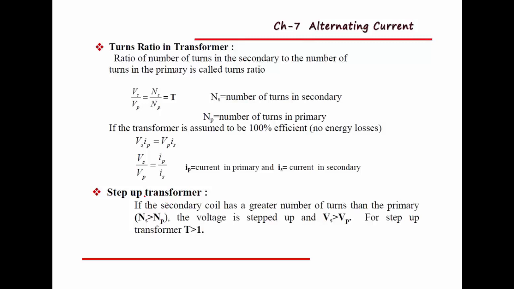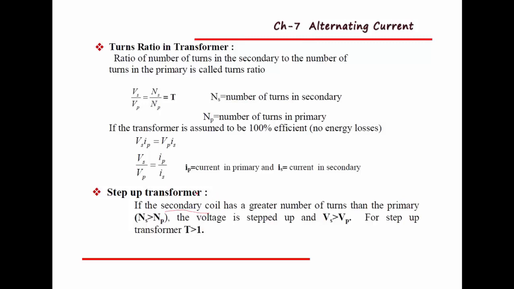Then, step up transformer and step down transformer. Remember, step up means we have to increase the voltage, low to high voltage. We convert low alternating voltage to high alternating voltage in a step up transformer. Here the secondary coil has a greater number of turns than the primary. Suppose the electric current in the primary coil changes, induced EMF takes place in the secondary coil.